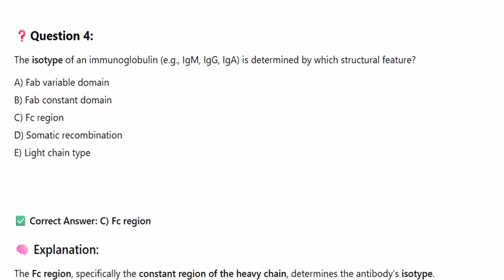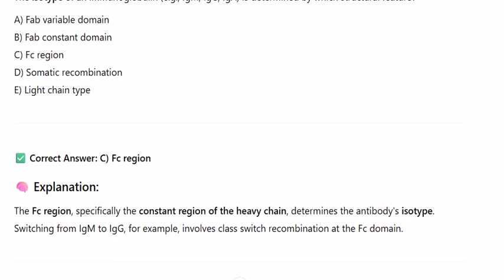Question 4. The isotype of an immunoglobulin, e.g. IgM, IgG, IgA, is determined by which structural feature? A. Fab variable domain, B. Fab constant domain, C. Fc region, D. Somatic recombination, E. Light chain type. Fc region. Explanation: the Fc region, specifically the constant region of the heavy chain, determines the antibody's isotype. Switching from IgM to IgG, for example, involves class switch recombination at the Fc domain.